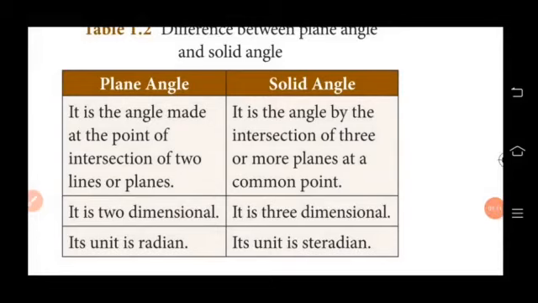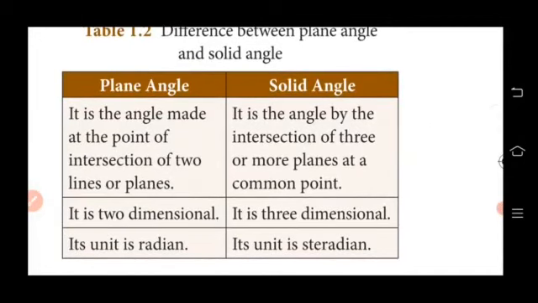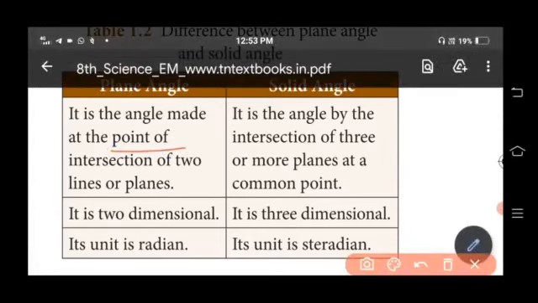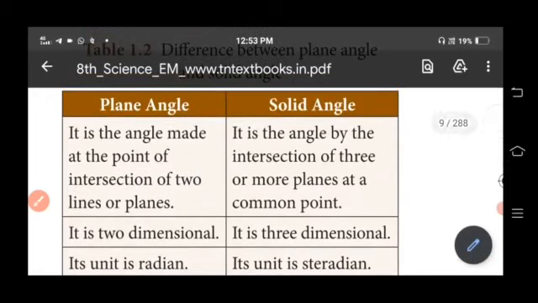Our next important question is the difference between plane angle and solid angle. So this is an important differentiate-between question. So the plane angle is the angle made at a point of intersection of 2 lines or planes. And then the solid angle is the angle made by the intersection of 3, so this 3 is very important, 3 or more planes at a common point.